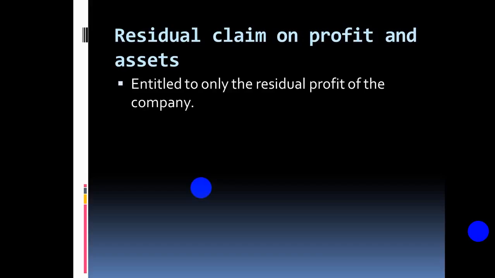Whenever a company distributes dividends, after distributing to all the other classes of shareholders, whatever is remaining is given to the equity shareholders.